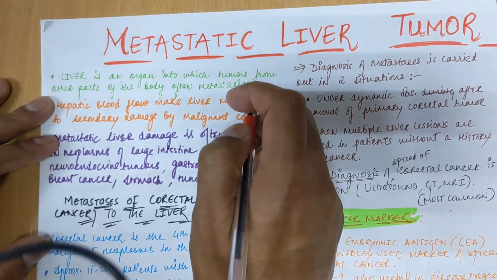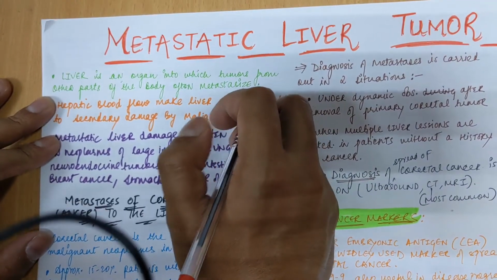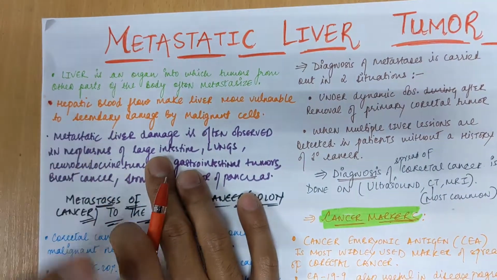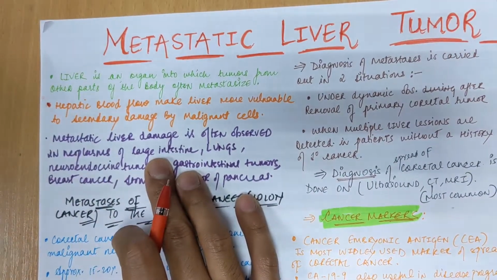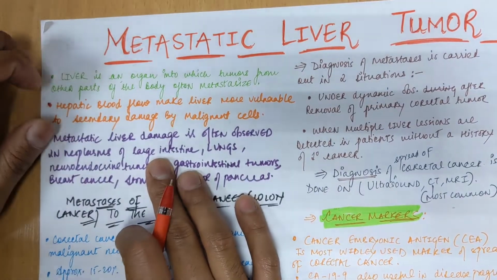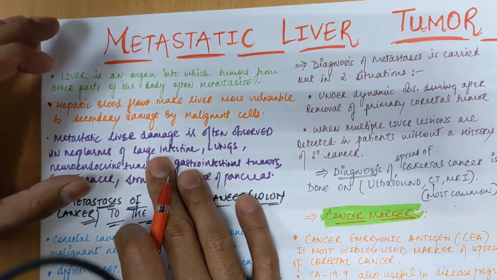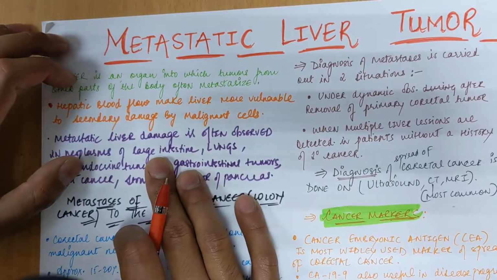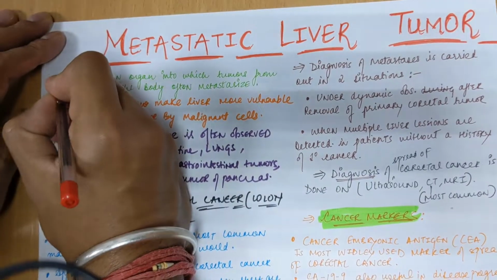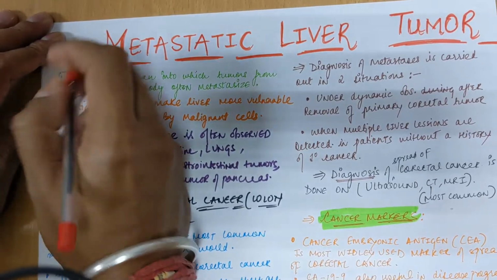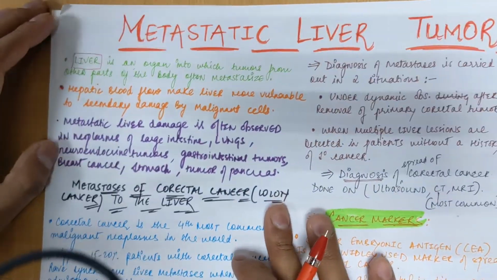Okay, so the meaning is that the primary position of the cancer, that is the origination of cancer, can be in another part of the body, like a different organ, but the metastasis most commonly takes place in the liver. So the liver is the most common and prone organ for tumors of other regions.